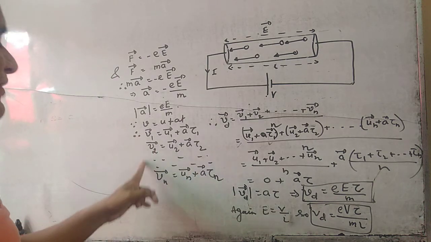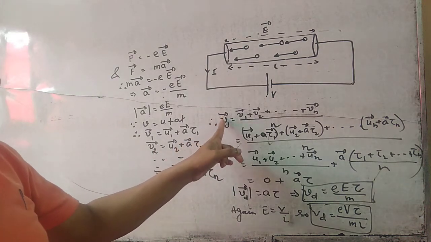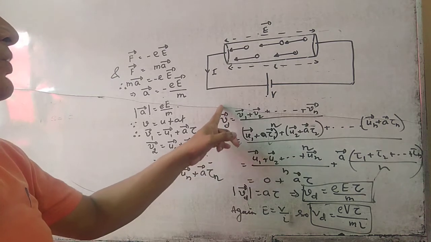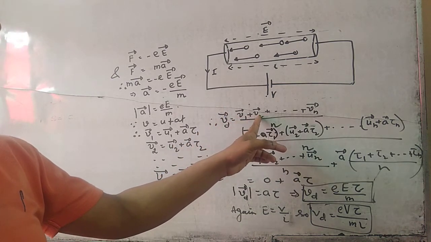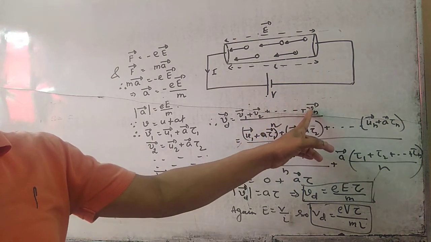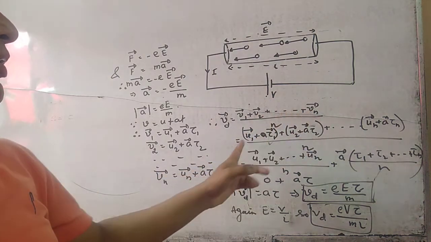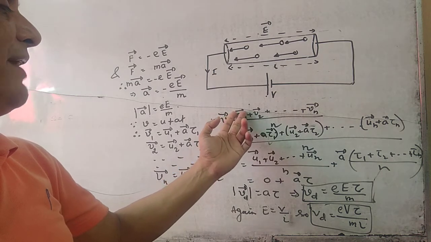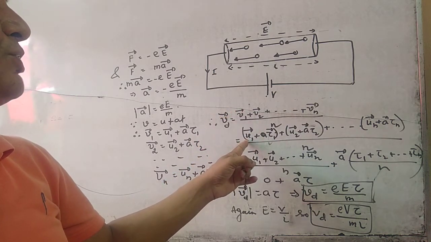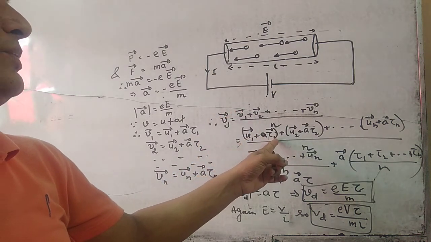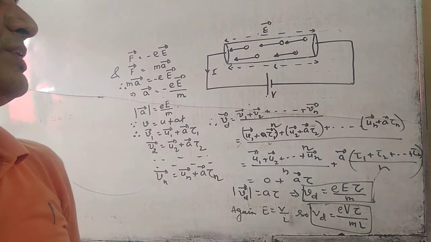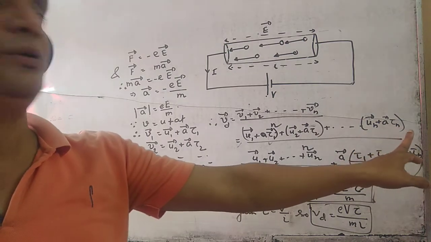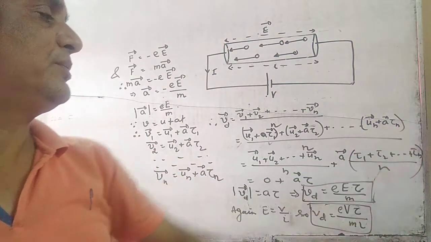Now the average of these, the common drift velocity v d, is equal to v1 vector plus v2 vector plus up to vn, divided by n. If we put the value of v1, it will be u1 vector plus a into tau 1, plus u2 plus a into tau 2, up to un vector plus a into tau n.